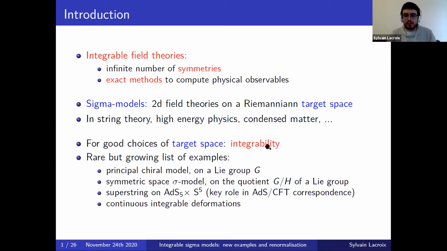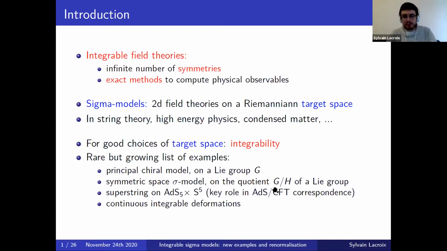And among all possible sigma models, the integrable ones are quite rare, but still we have a growing list of examples over the years. And the simplest example would be what is called the principal chiral model, which is the case where the target space is a Lie group G. And there are also symmetric space sigma models, where the target space is a certain quotient of a Lie group G by a specific subgroup H, or also to cite another important example, which is the superstring on AdS5 cross S5, which plays a key role in the AdS/CFT correspondence, and actually integrability was an important tool for the study of this correspondence.